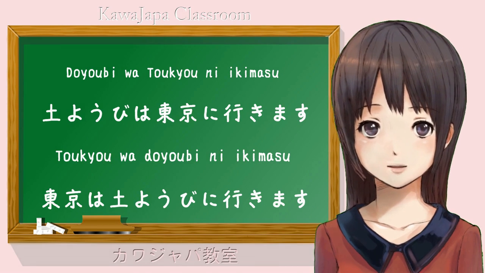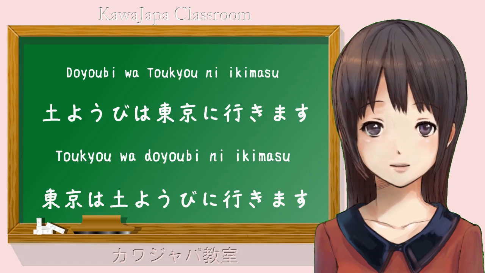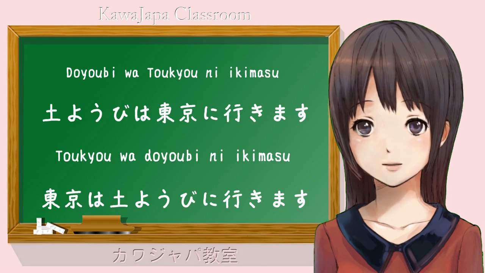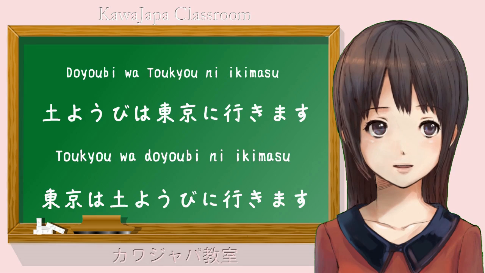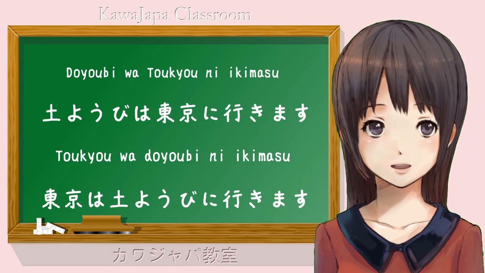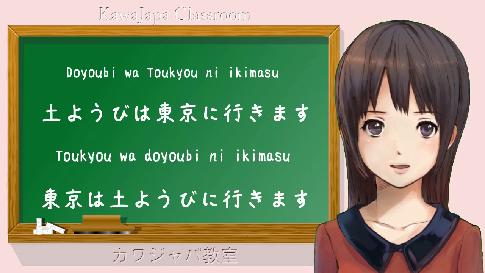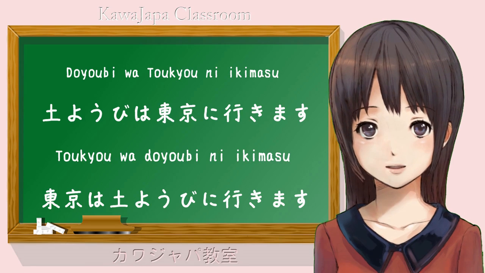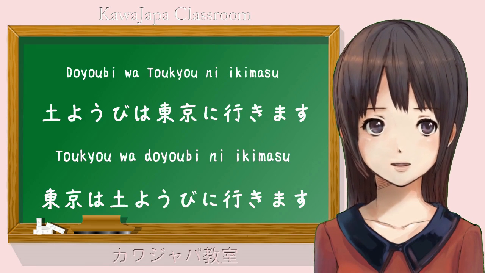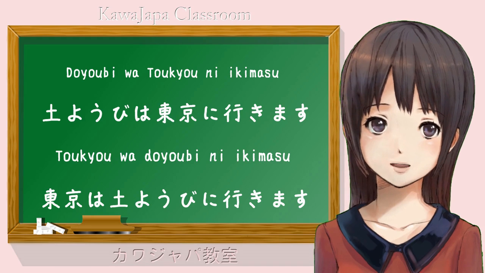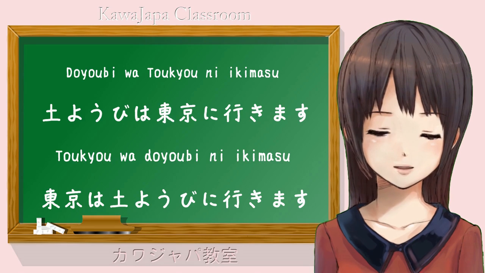Both of those sentences mean the same thing. I'm going to Tokyo on Saturday. But they change the topic, the thing that's actually under discussion. In the first case, we are saying, as for Saturday, what's happening is I'm going to Tokyo. And in the second one, we're saying, as for Tokyo, I'm going there on Saturday.